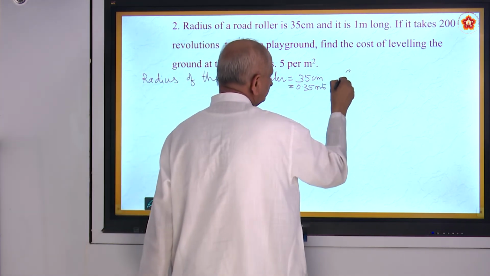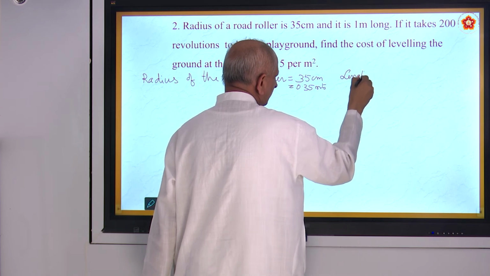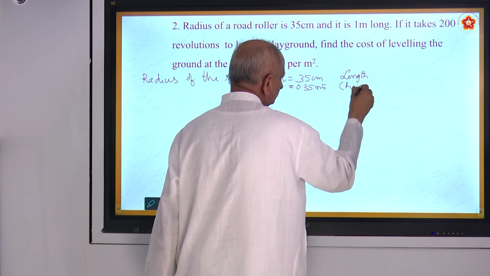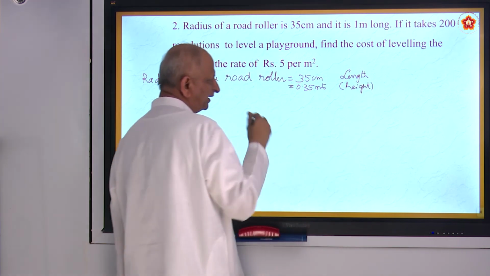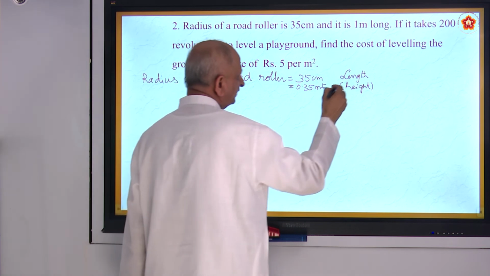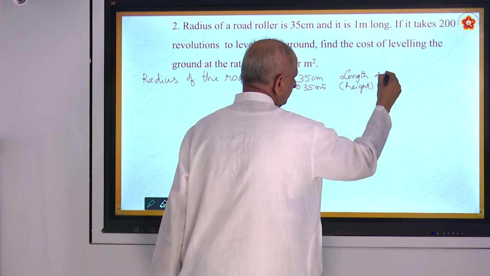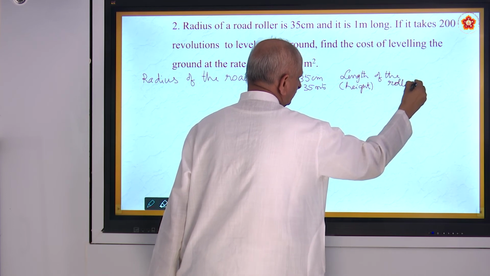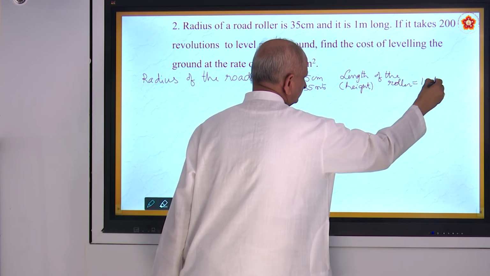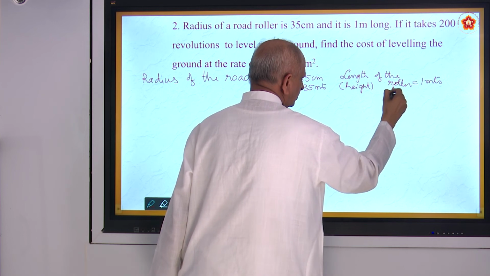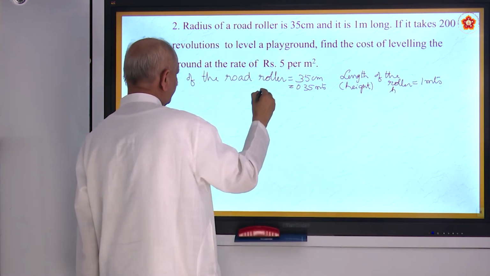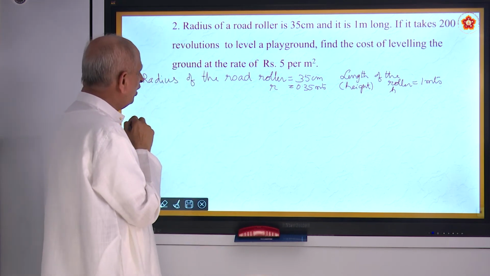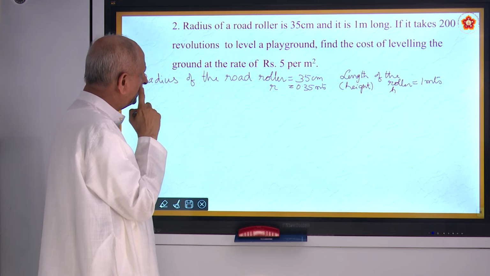And length we call it as height. When you make it stand straight, no, it becomes height. Length of the roller is equal to 1 meter. So that is h. And this is r. You are asked to find out, it takes 200 revolutions to level a playground.